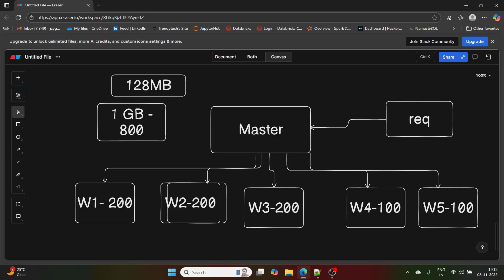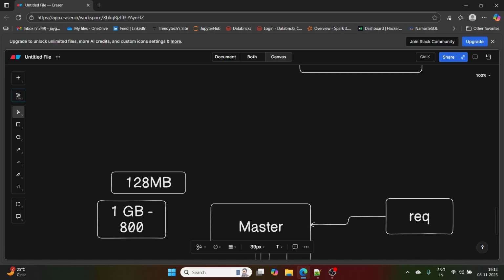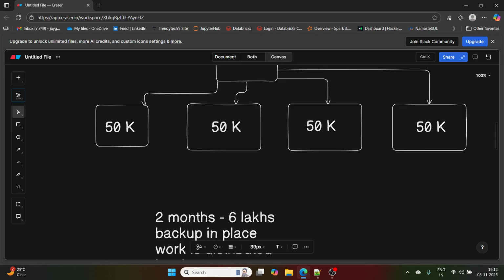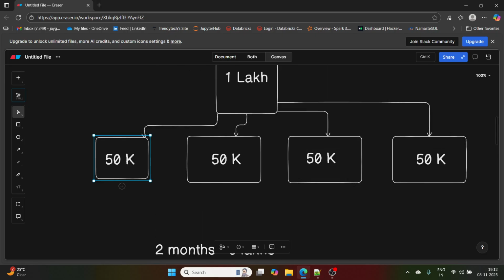Now you will say, okay, fine. Let's say my worker node is going down, like here. This person is leaving the organization, but for this person there is backup over here and over here. By default, in HDFS there are three replications maintained for each block.